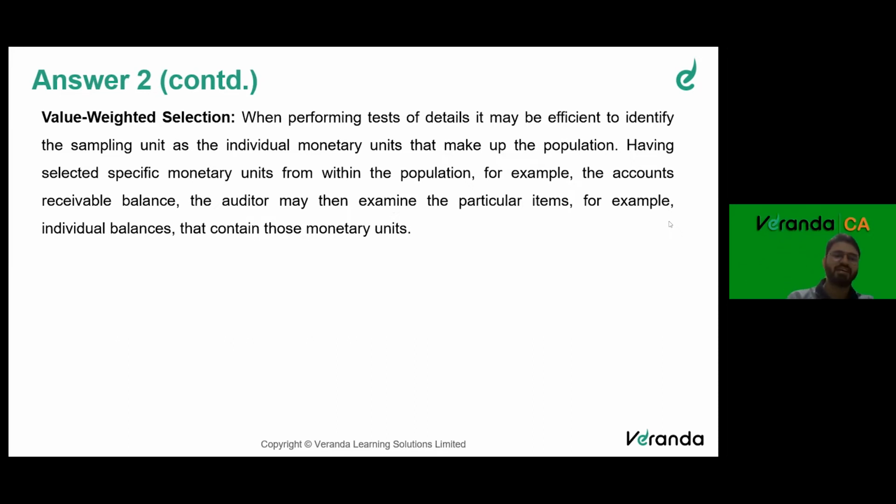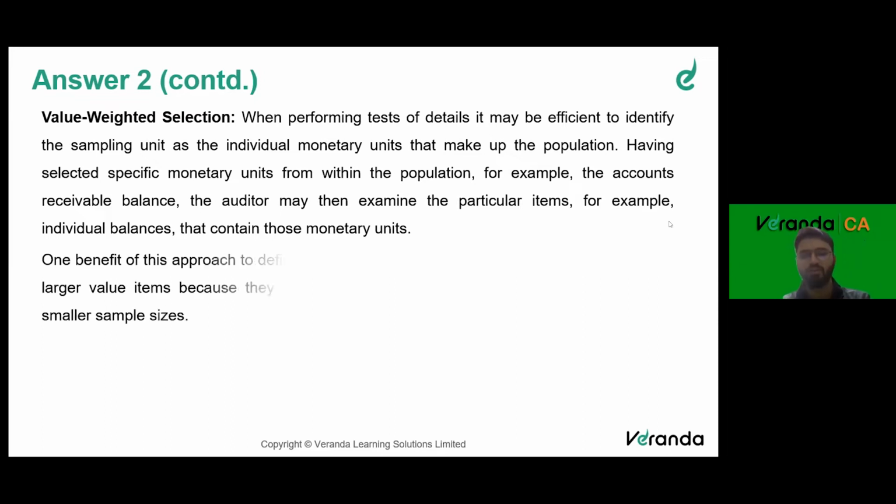Clear? Having selected specific monetary units from within the population, for example, the accounts receivable balance, the auditor may then examine the particular items, for example, individual balances that contain those monetary units. So stratification is dividing the population. Value weighted selection is giving importance to value to select a sample. That is what is meant by value weighted selection.